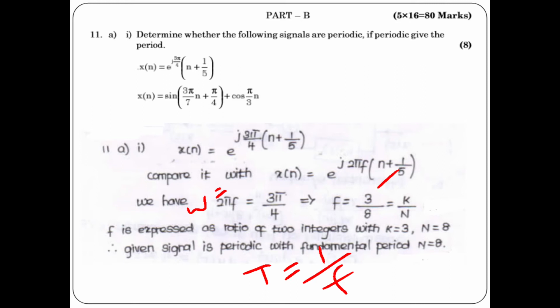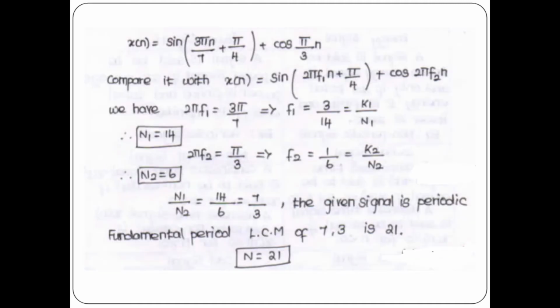N is equal to 8. So directly we can calculate N. In the numerator you have a constant value, and in the denominator you have N. So f is equal to 1 by N, or T is equal to 1 by f. So the value of N here is 8. So 8 is the fundamental period, since the given signal is a periodic signal.